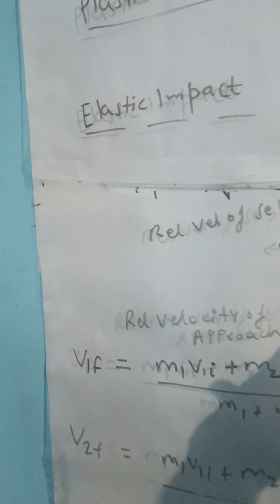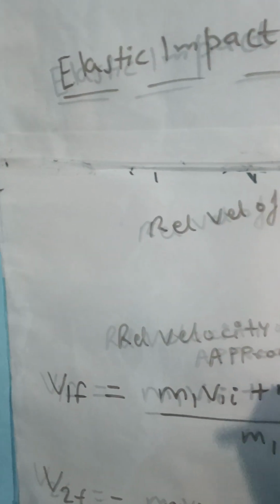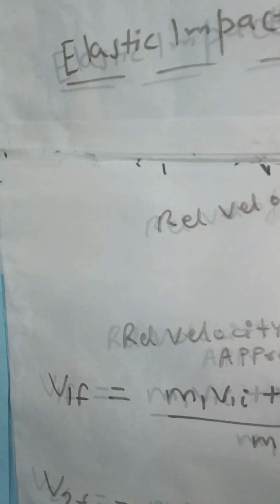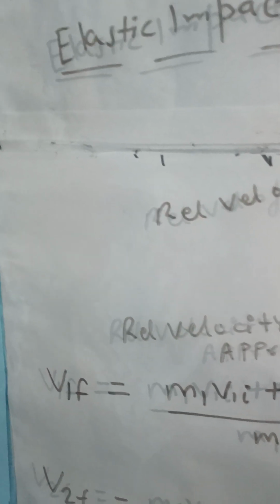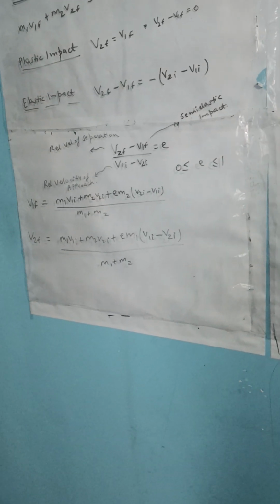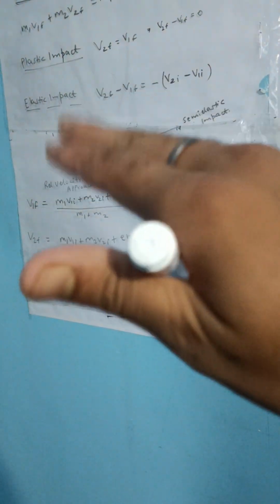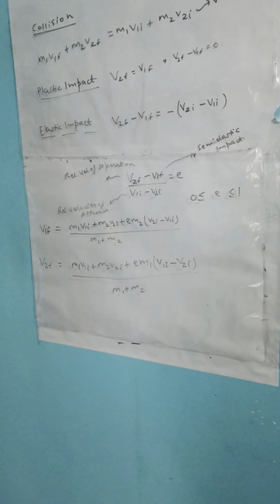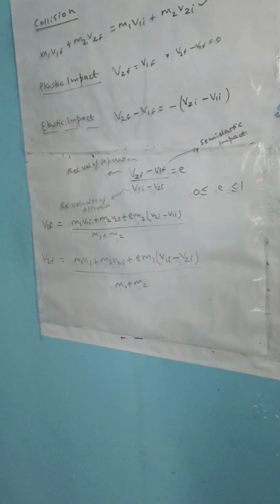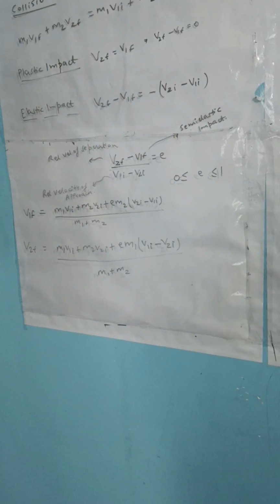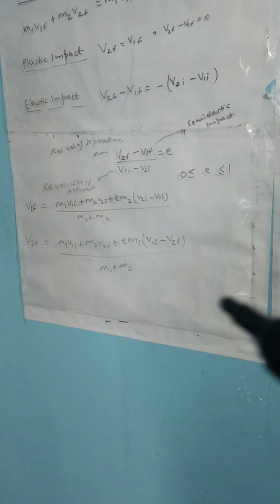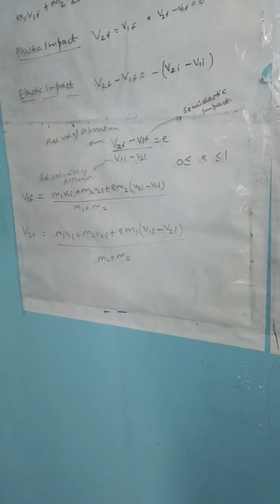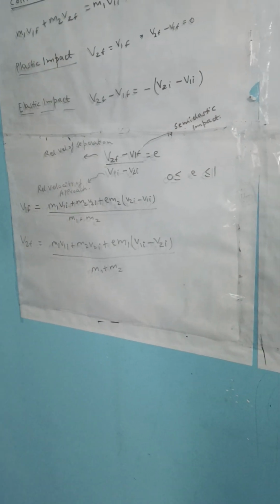So we will define one more thing here. Now look at this, we will define something else. If a type of impact is there which falls between these two types of impacts, where neither the relative velocity of approach and separation become the same, nor do they stick together and move, that is called semi-elastic impact, which lies in the range between these two types of impacts. So we define a quantity E. E is called coefficient of restitution.